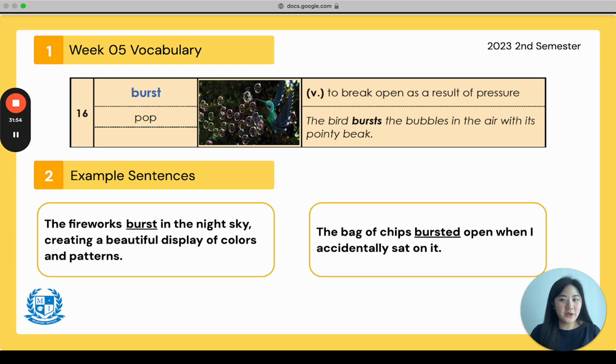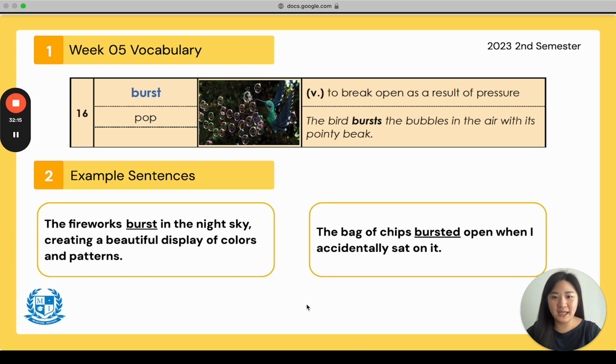Or example sentence 2 says, the bag of chips burst open when I accidentally sat on it. If I sit on a bag of chips, it's not going to stay the same. It would burst open. Okay? Everyone say burst.